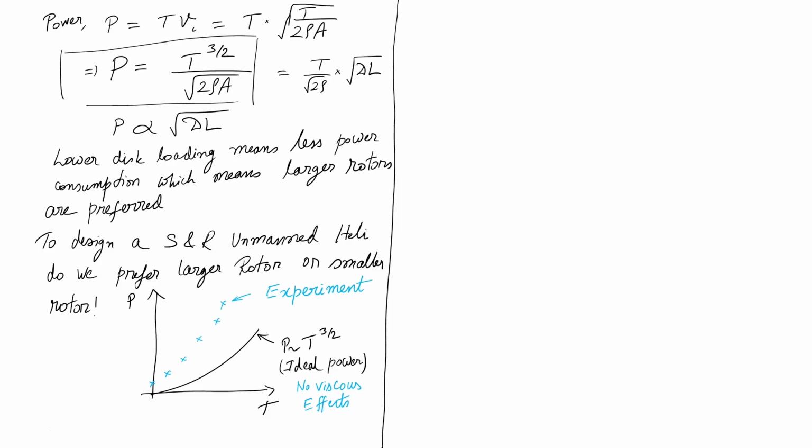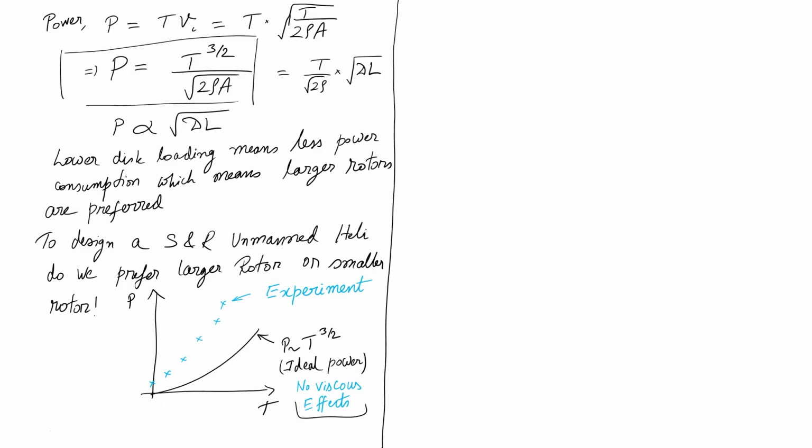So, we will try to understand both of this in a minute, but before that we will define some new non-dimensional quantities, because with that we will be able to explain some of these things in a better manner. Okay. So, difference is clearly because the ideal theory has not considered this.